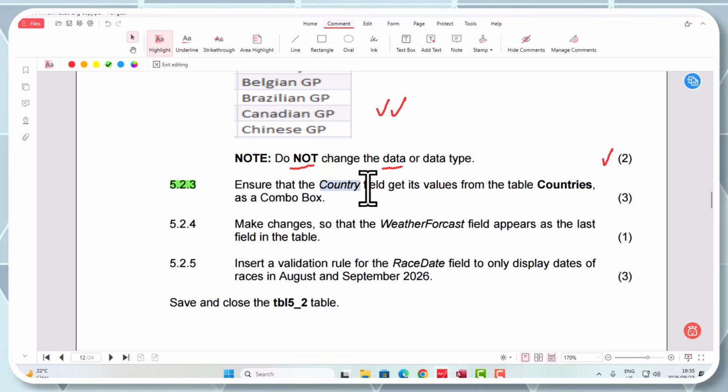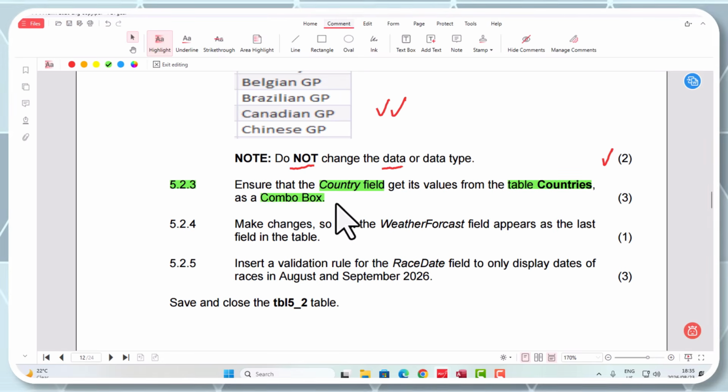Ensure that the country field gets its values from the table countries, as a combo box. Right, now remember, guys, a combo box gets its data from somewhere. Something must populate that combo box with values or data. So you're either going to type it in manually, or it gets its info from another table. That's a law, that's a rule, okay? And that's important for you to understand.